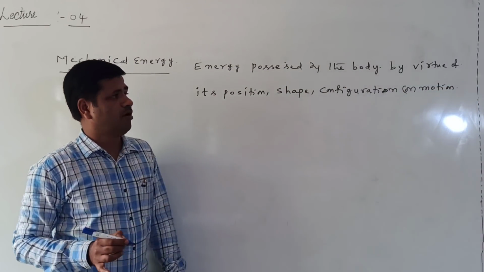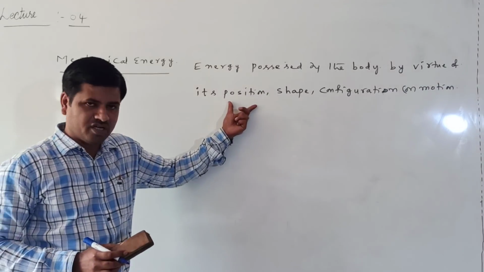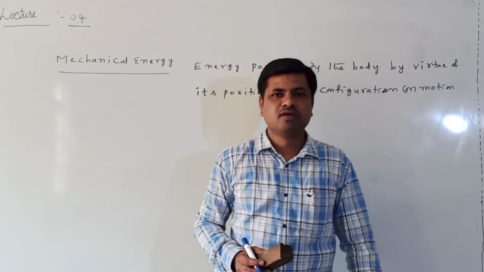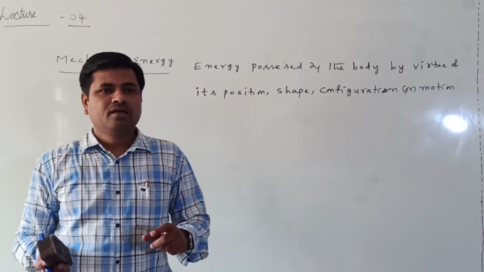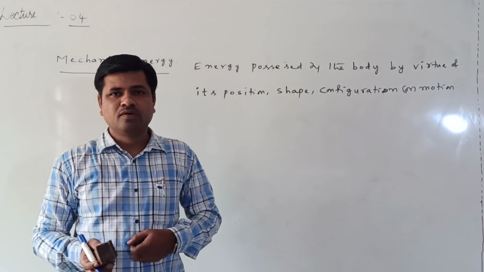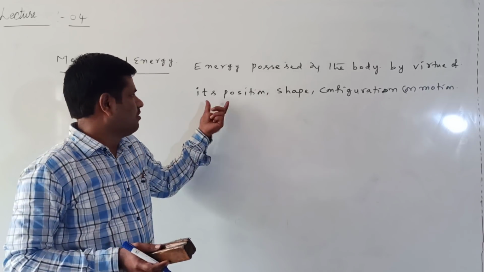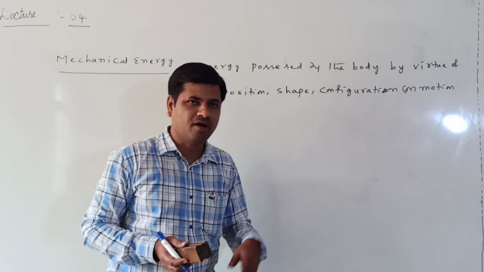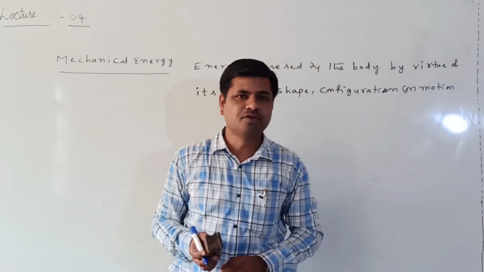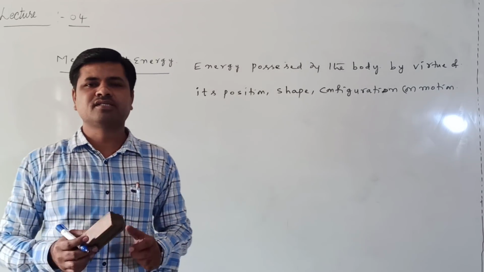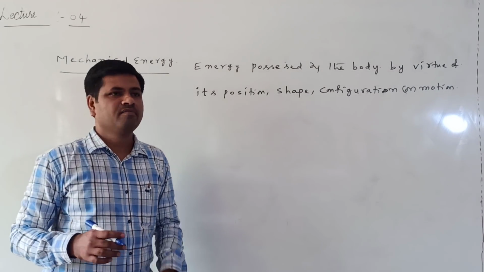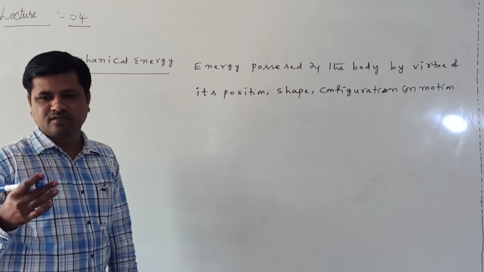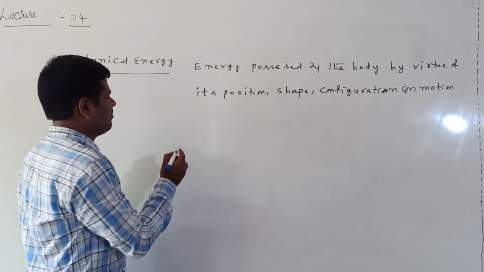Energy possessed by the body by virtue of its position, shape, configuration or motion. That is, the energy possessed by the body due to its position, or its shape, or its configuration, or its motion, is called mechanical energy. Generally we say there are two types of mechanical energy.